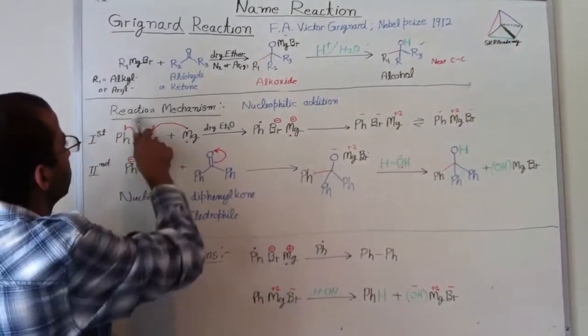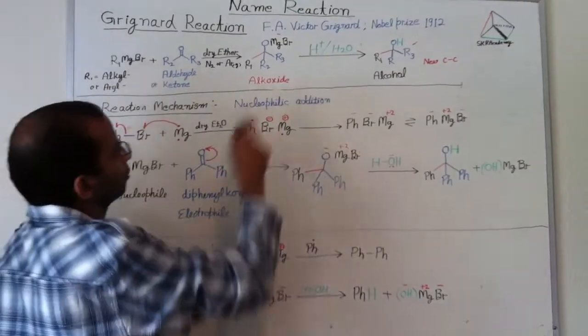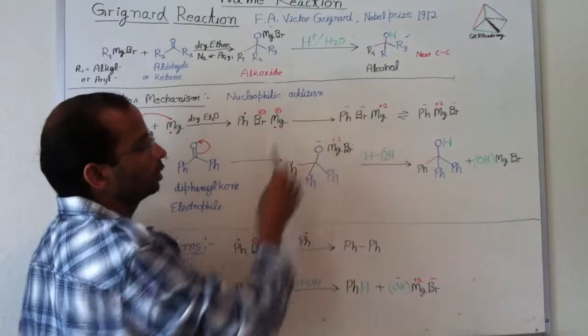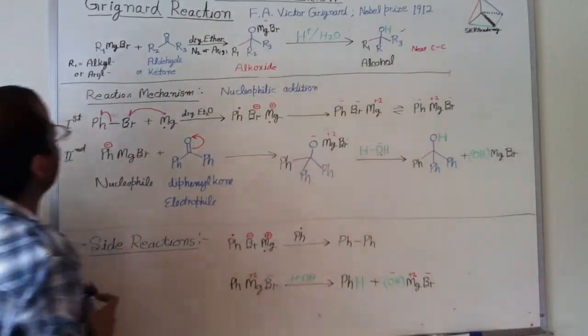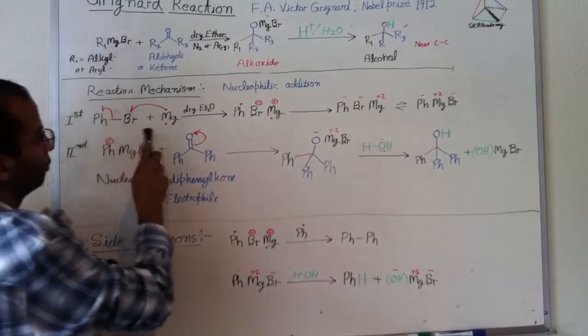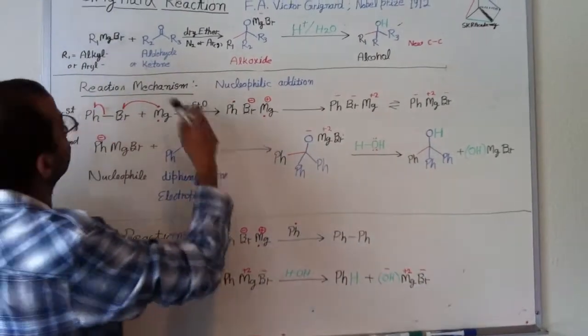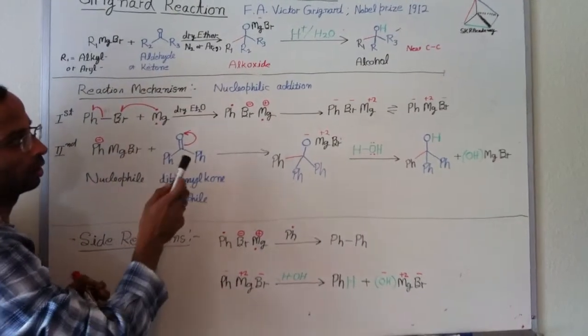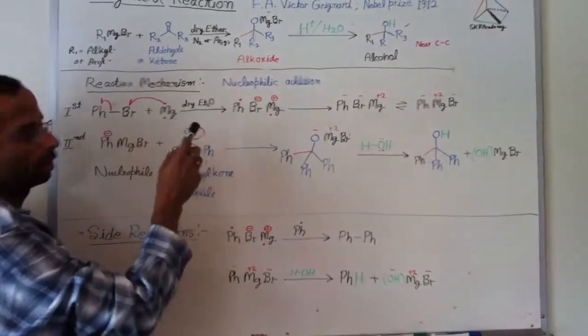So let's see the reaction mechanism, how this reaction proceeds. Basically, this reaction proceeds through the nucleophilic addition mechanism. And in first step, Grignard reagent, this RMgBr is called Grignard reagent. So we have to prepare the Grignard reagent.